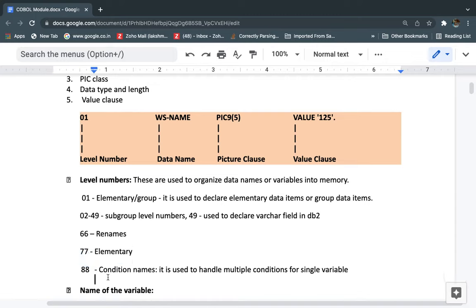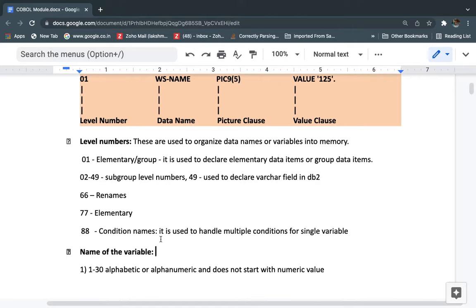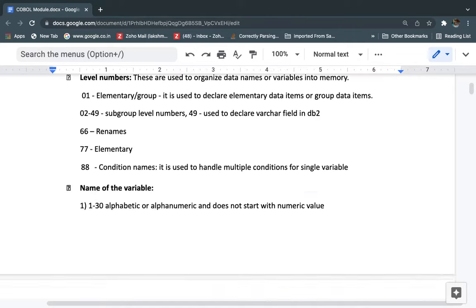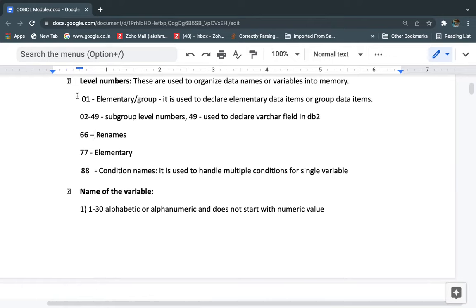This level number we can use for condition names, in case we need to implement conditions on variables. These level numbers we can discuss later in depth with examples. For now, we have the level numbers 01 to 49, and some special level numbers 66, 77, 88.